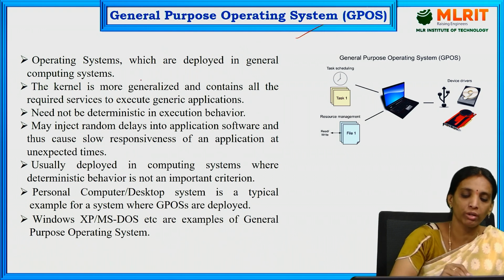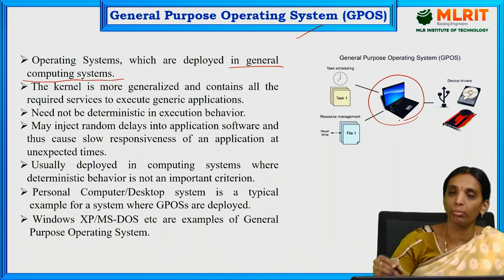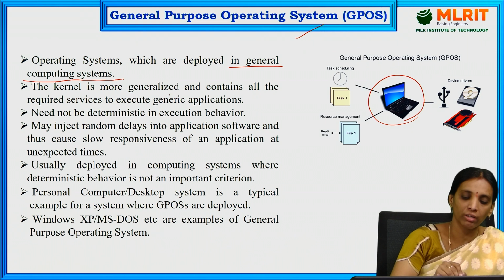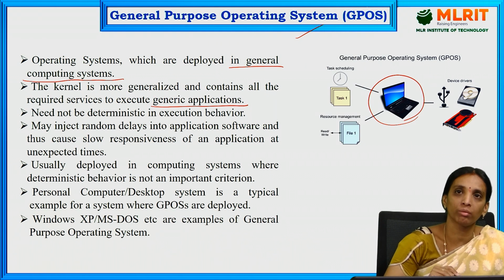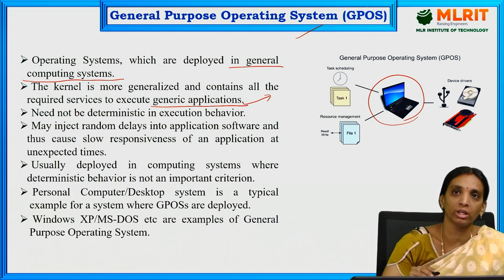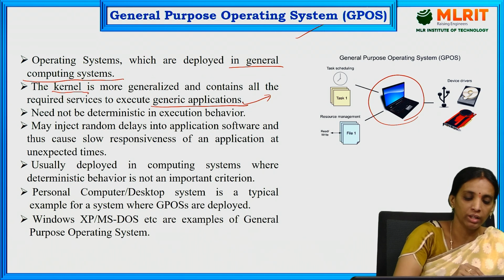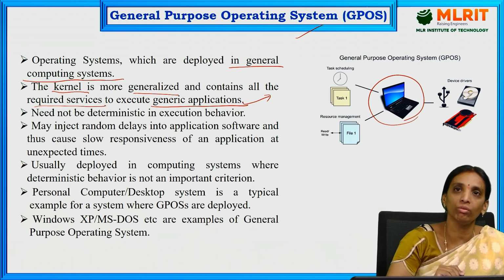General purpose operating systems are the ones used in general computing systems, just like a laptop, a PC, or any general purpose system. The kernel is more generalized and contains all the required services to execute generic applications. We have already discussed general purpose systems in unit 1. General purpose systems are used for generic applications, intended for any application and not for a specific one. That's why the kernel should be generalized and contain all the required services to execute any application.